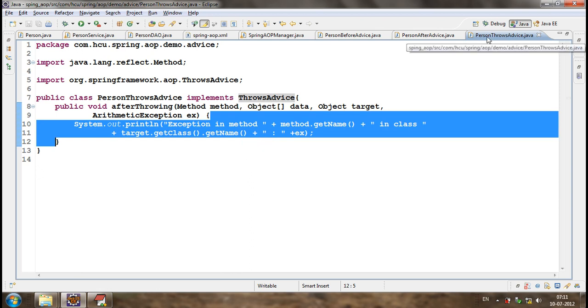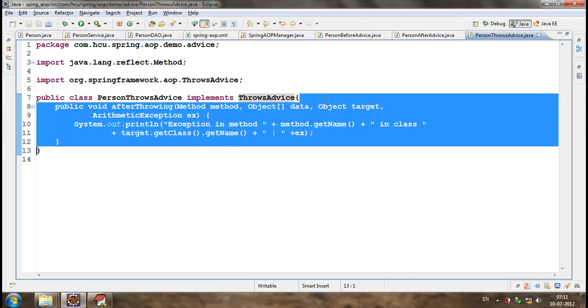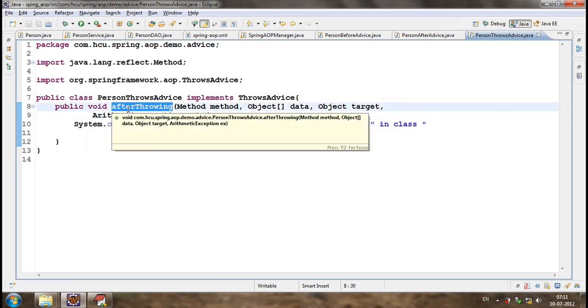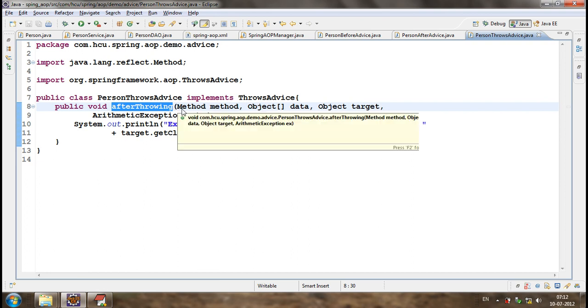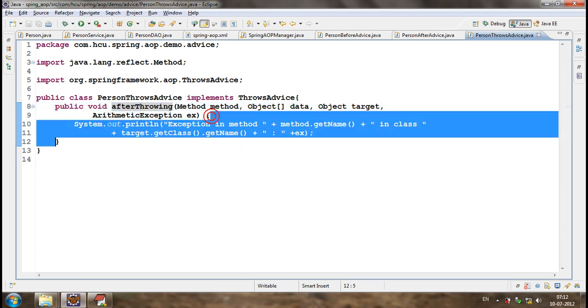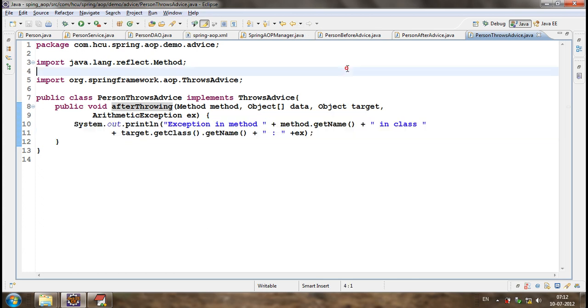I'll explain this throws advice later on. But this is the actual example for throws advice, where we have a method after throwing. After the exception is thrown, this throws advice's after throwing method is executed. So we can log the exception related details, or we can change the exception related message in the after throwing advice.